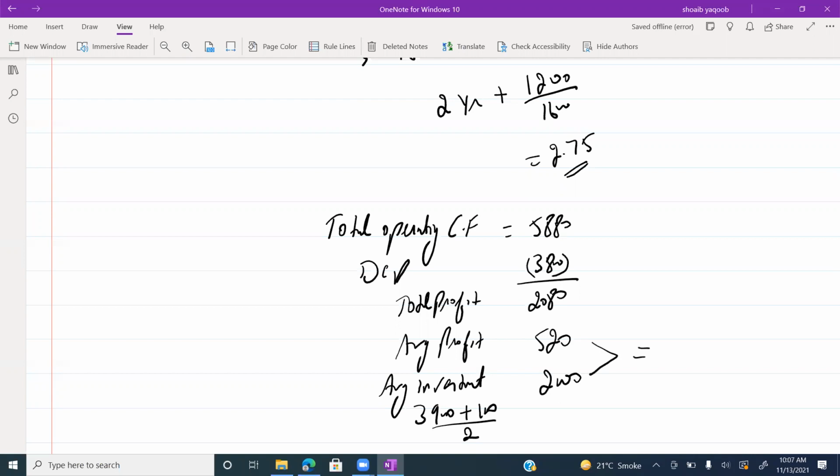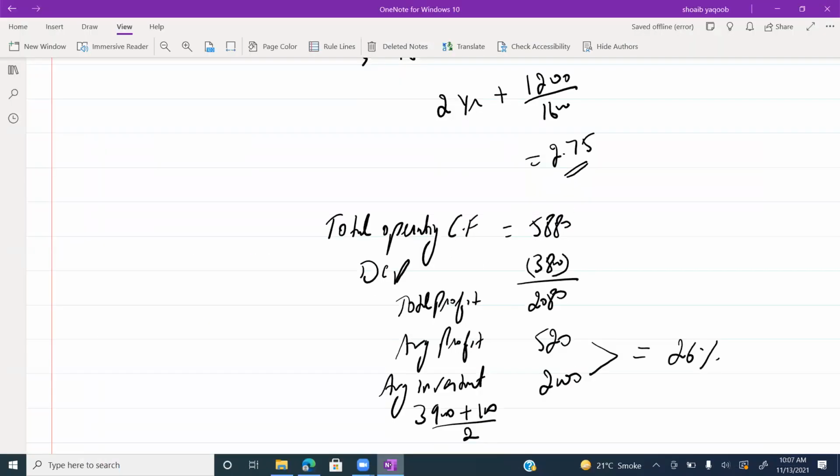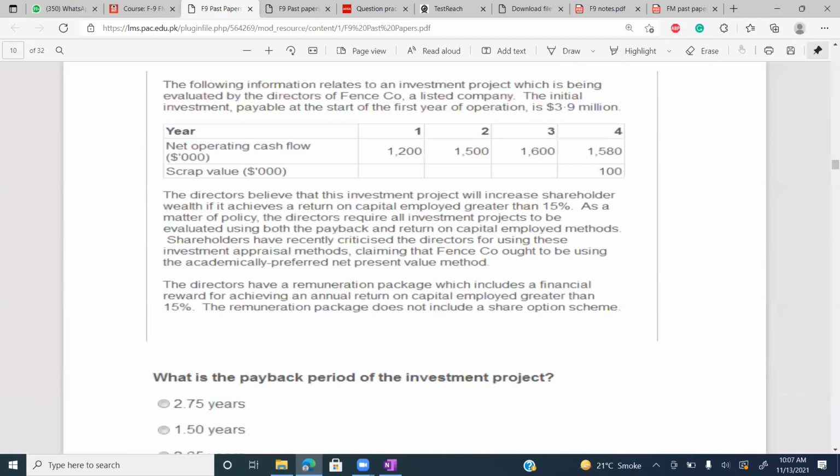So what will be the answer? 26%. B is the answer. Please check. 26% is the answer. Capital employed will be 26%.